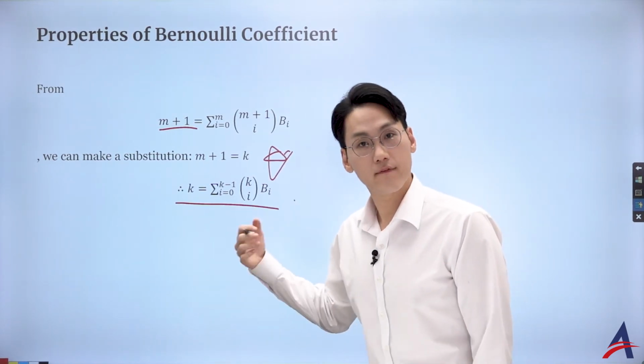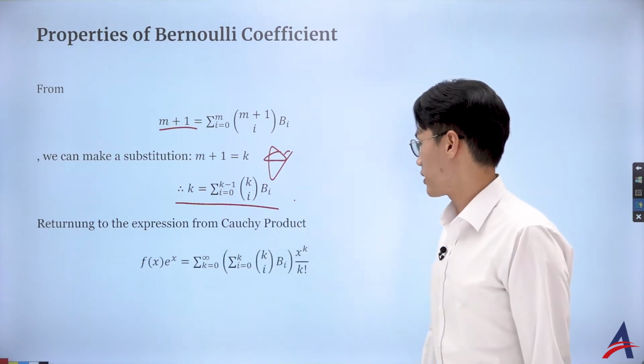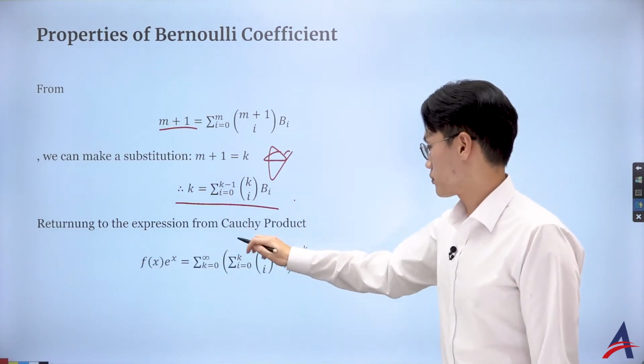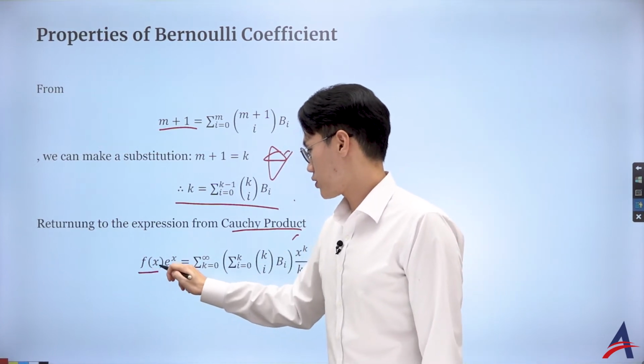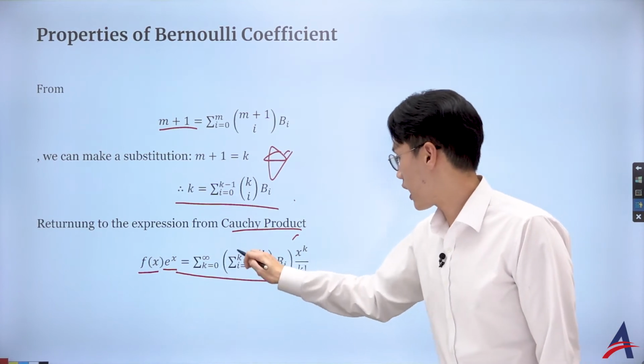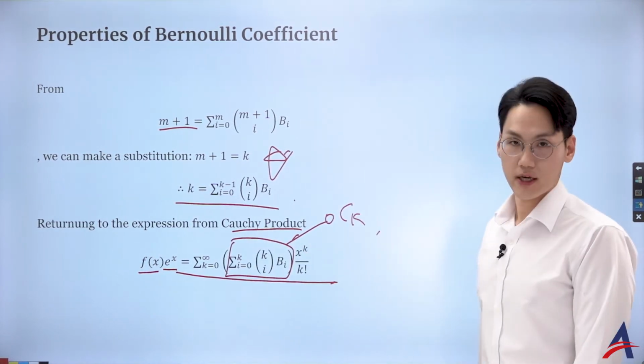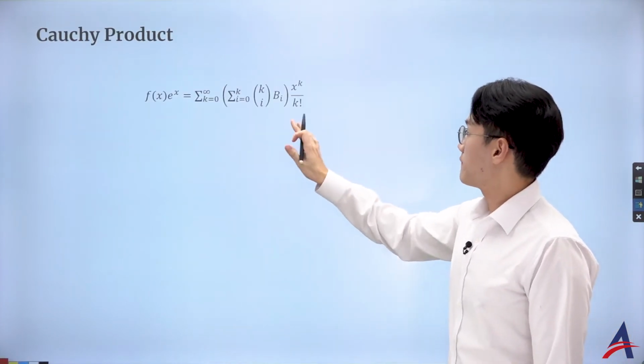And why have I converted this way? Because we had the c_k of the following. From this Cauchy product, I just multiplied the function and the exponential function and managed to use the Cauchy product to derive this fancy c_k. This was the fancy c_k, okay? And from that fancy c_k,